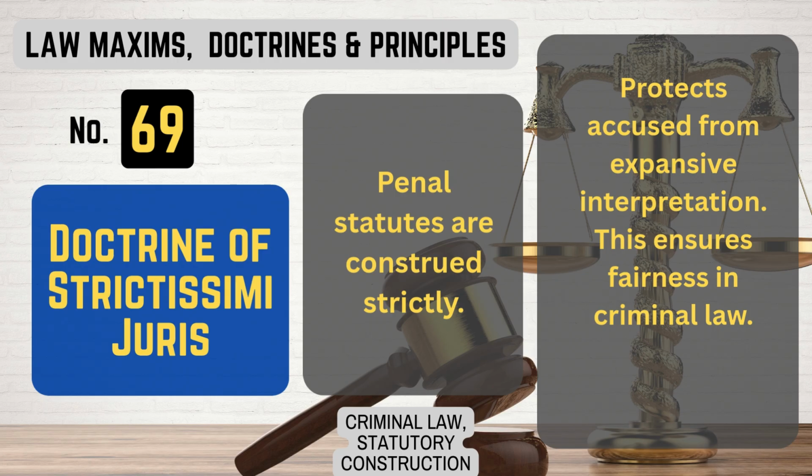Number 69. Doctrine of strictissimi juris. What it means. Penal statutes are construed strictly. Protects accused from expansive interpretation. This ensures fairness in criminal law. That's doctrine of strictissimi juris.